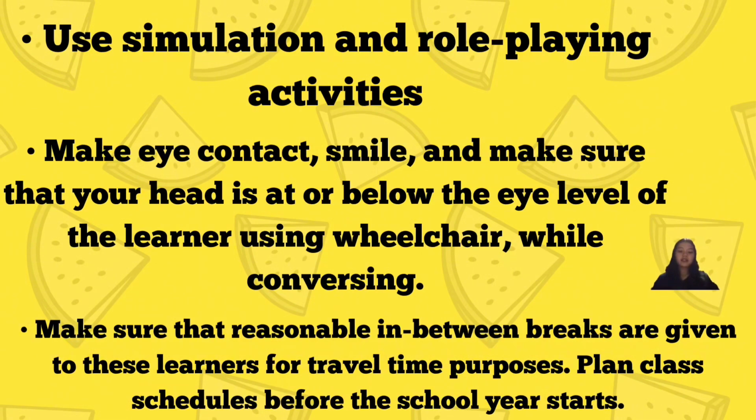Fourth one is when conversing, make eye contact, smile, and make sure that your head is at or below the eye level of the learner using wheelchair.